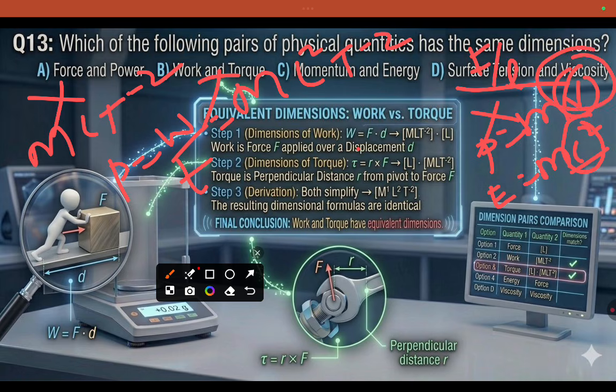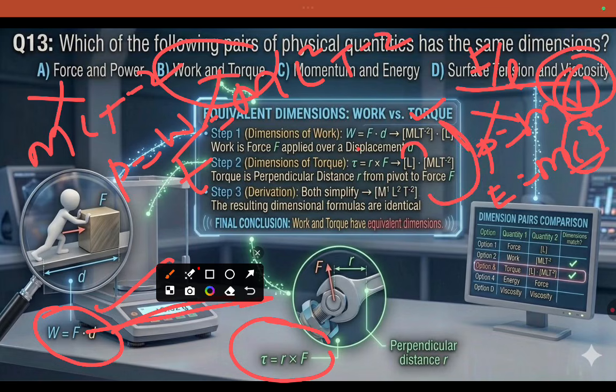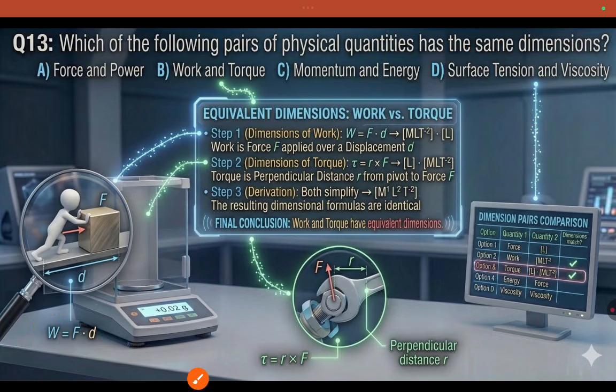Viscosity is a different dimension. So our answer is about work and torque, where work is F times d, and torque tau equals r cross F, perpendicular distance. Force and displacement give work, so they have the same dimension. The dimension formula of work is M L squared T to the power minus 2, and the dimension formula of torque is also M L squared T to the power minus 2. So these two are the same pair of dimensions.